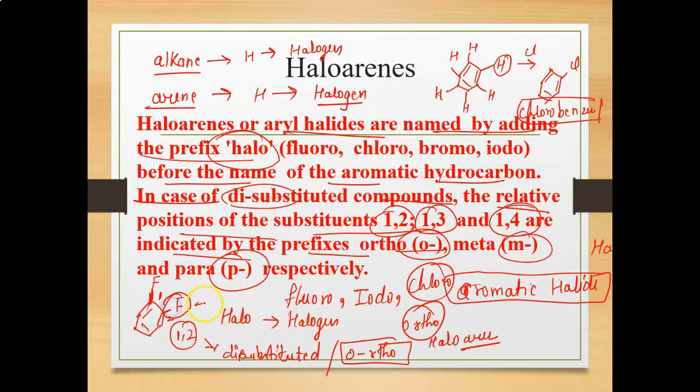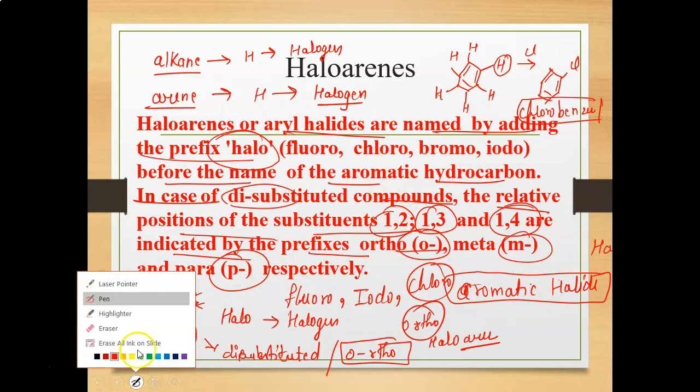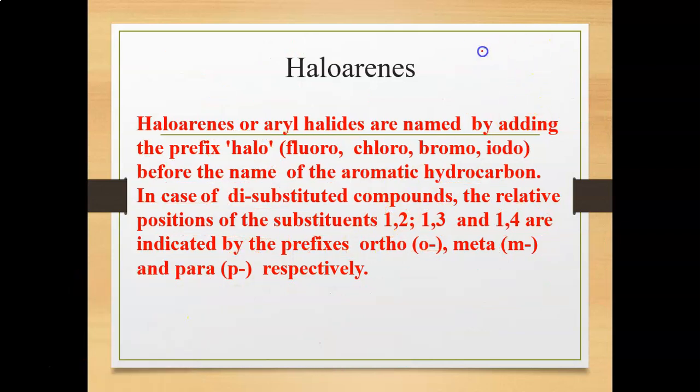If the second halogen group is attached to the third position, like that, this is your fluorine and the second group may be your chlorine. This is the first position, then second and then third.